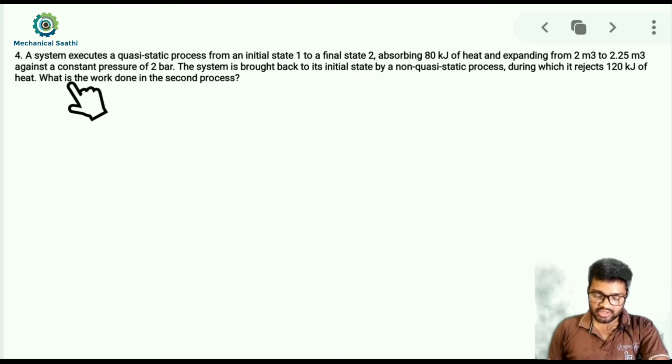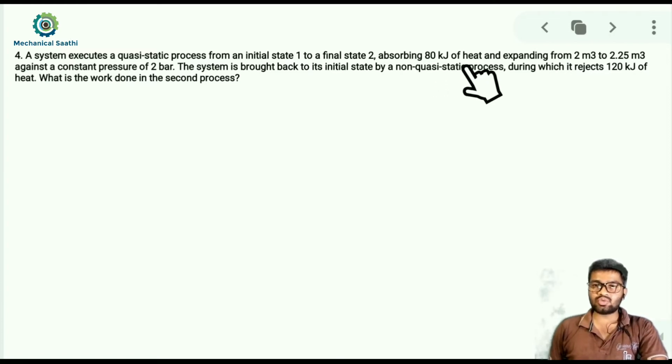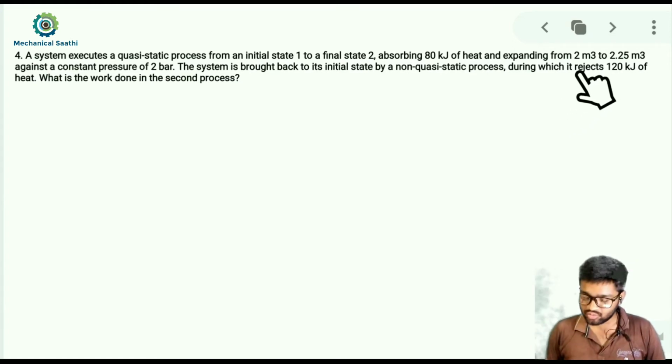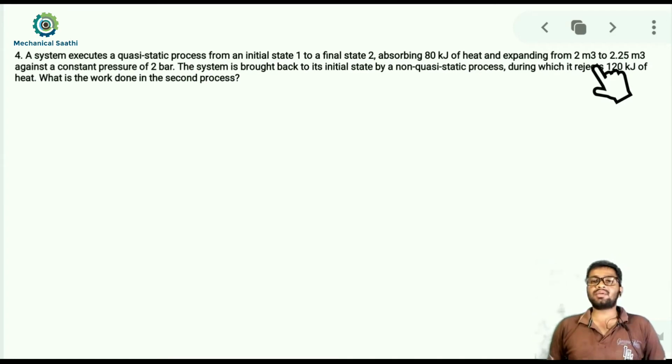A system executes a quasi-static process from an initial state 1 to final state 2, absorbing 80 kilojoule of heat. So during that process, when a quasi-static process is being done from state 1 to state 2, heat is being absorbed. That amount of heat is given as 80 kilojoule, and the system expands from 2 meter cube to 2.25 meter cube against a constant pressure which is given as 2 bar. So the expansion is done from 2 meter cube to 2.25 meter cube, and during that our pressure remains constant.